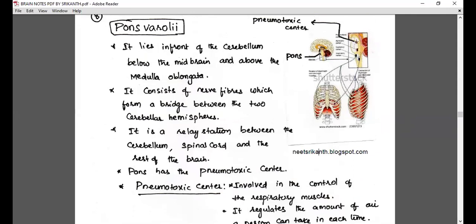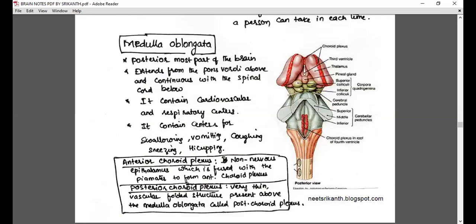Actually, this is the diagram. The pneumotaxic center is associated with the respiratory rhythm center. The respiratory rhythm center is there in the medulla oblongata. The same diagram you have in our textbook in the chapter on the respiratory system, breathing and exchange of gases. Okay, so this is about the pons varolii, and finally the medulla oblongata.